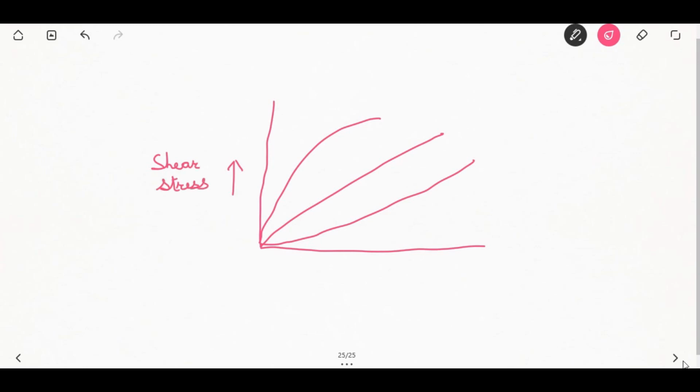Shear stress and shear strain rate can be plotted. An ideal fluid shows a shear strain rate that is proportional to the shear stress. This behavior is known as Newtonian behavior.